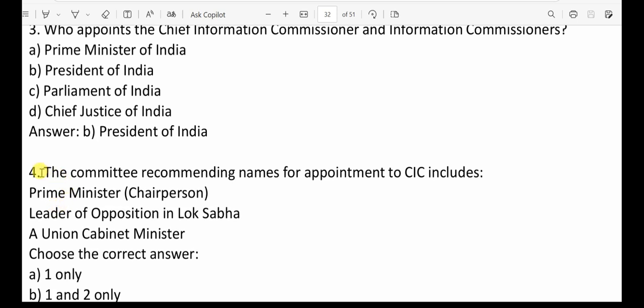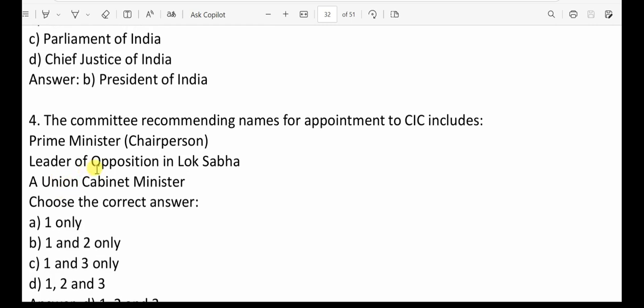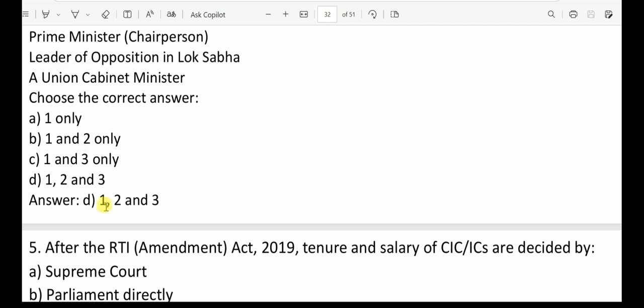Next, question number 4, the committee recommending names of appointment to CIC includes Prime Minister, Leader of Opposition in Lok Sabha, a Union Cabinet Minister. So you know all of them are included in that committee. So option D is the correct, 1, 2 and 3.